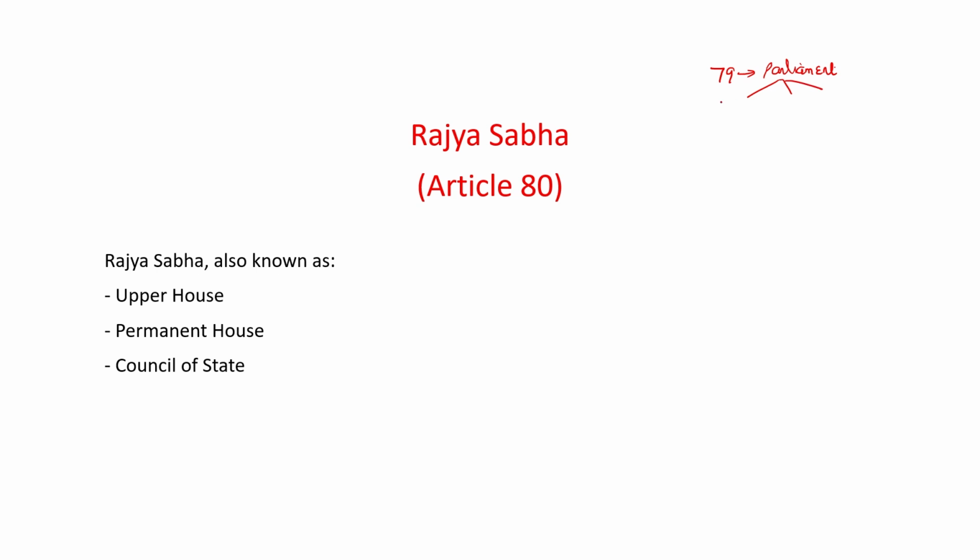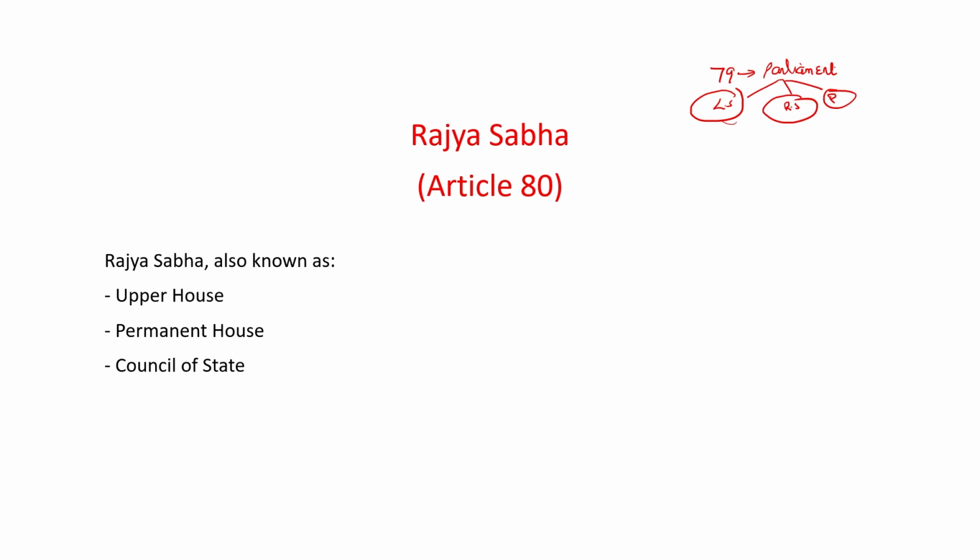three parts. First is Lok Sabha, second is Rajya Sabha, and third is the President. So according to Article 79, the Parliament consists of three parts. The first part is Lok Sabha, the second part is Rajya Sabha, and the third part is the President. So in this class, we will discuss the Rajya Sabha, as in the previous class we discussed Lok Sabha.